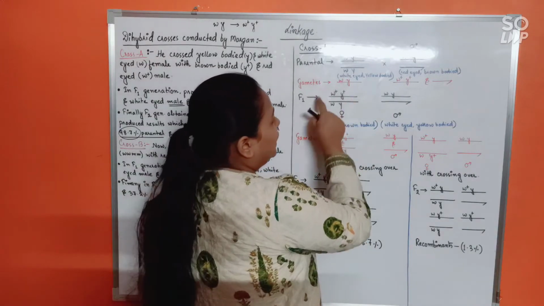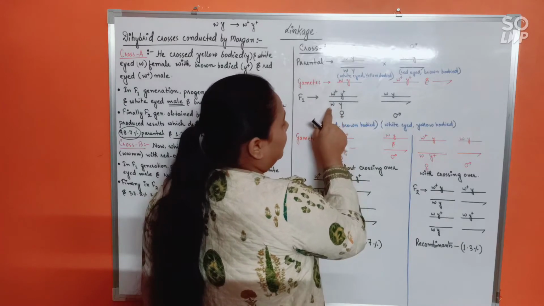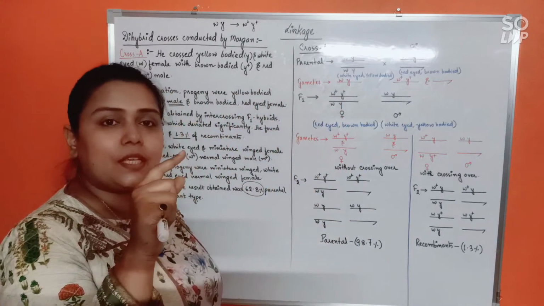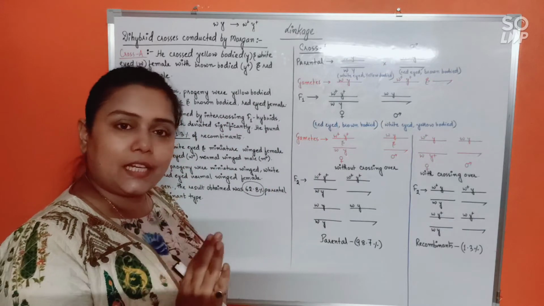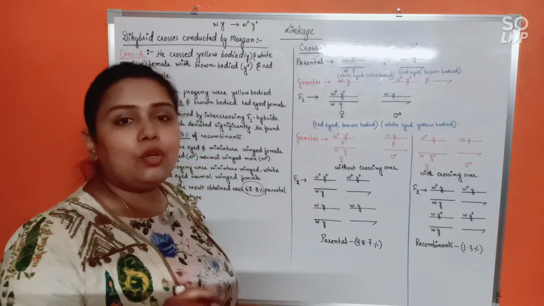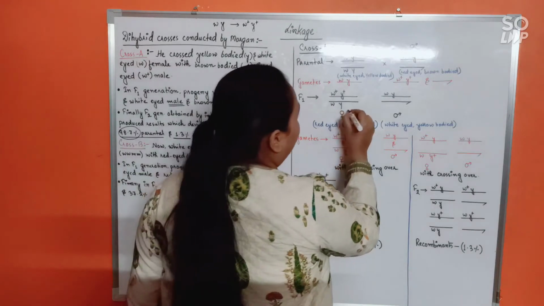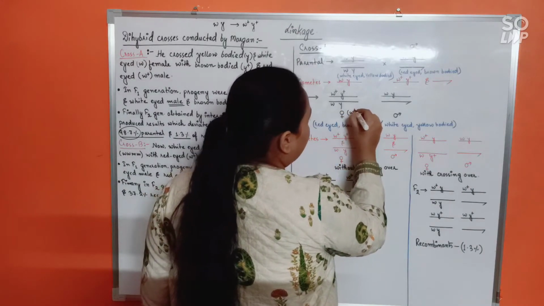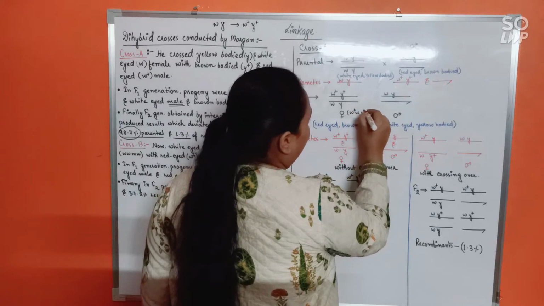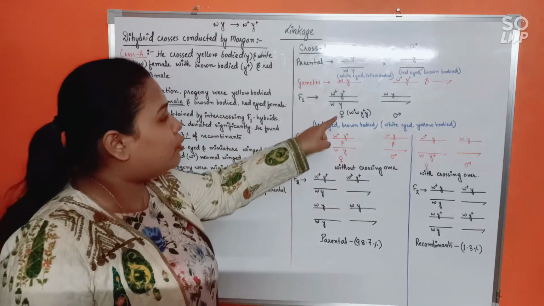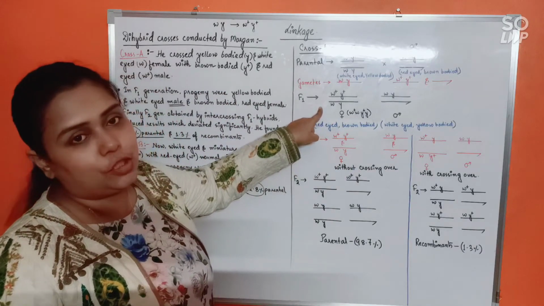So what kind of progeny is this? W plus W, Y plus Y. Because W plus is dominant over W, I'll write it first. Y plus is also dominant over Y. So that's why we will write it like this: W plus W, Y plus Y. This is the genotype of this particular female progeny born in the F1 generation.